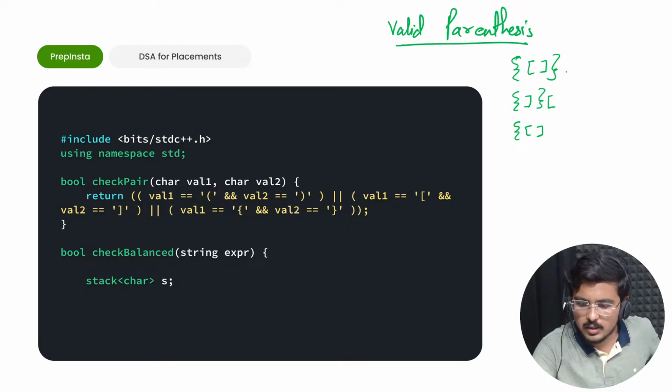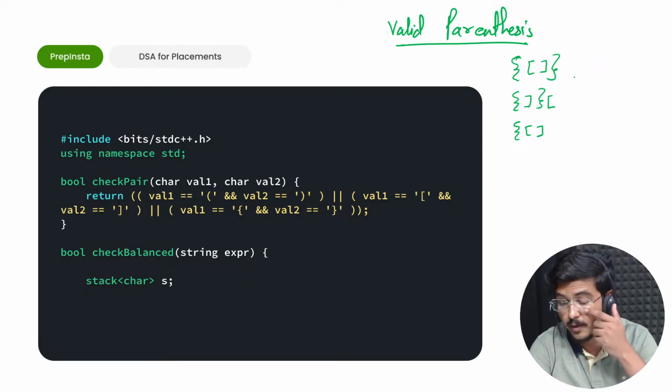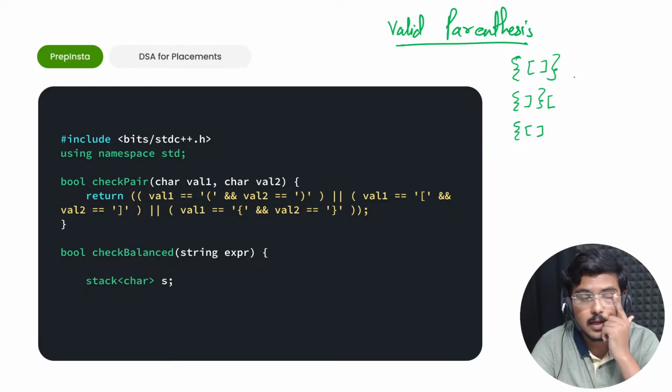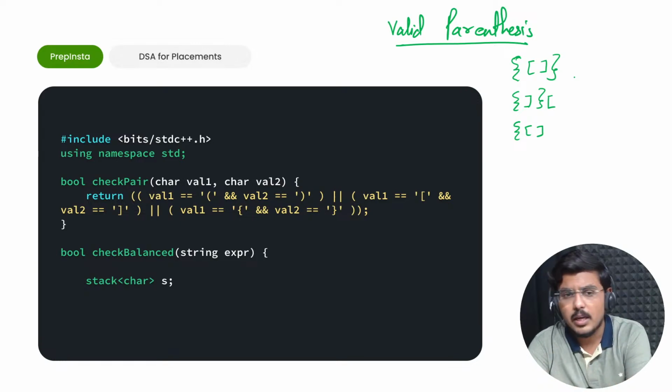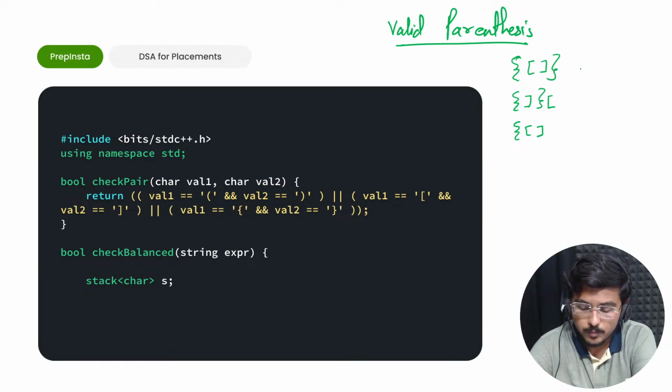Is the first one valid parenthesis? I've taught this problem earlier as the balanced parenthesis problem, so if you've seen that video, you would know this code. Tell me, is the first parenthesis valid? I'll give you the conditions for valid parenthesis.